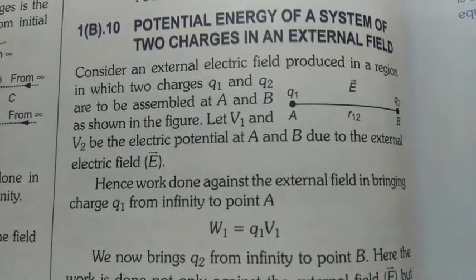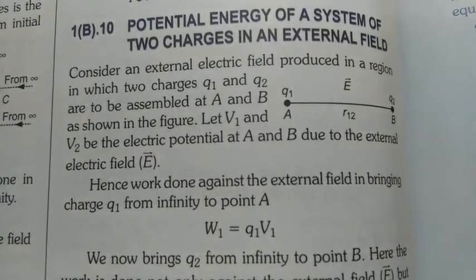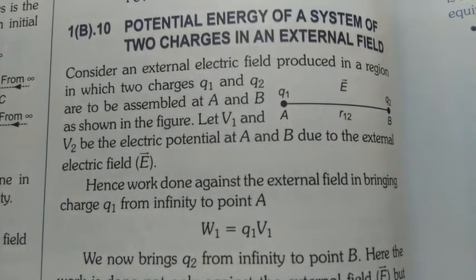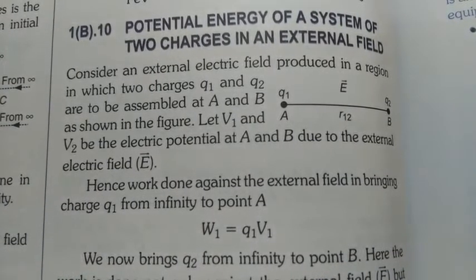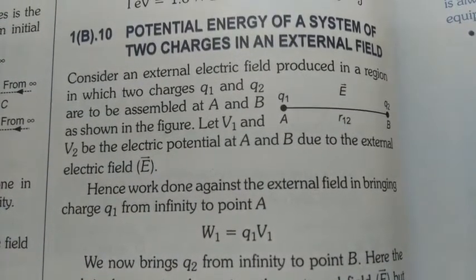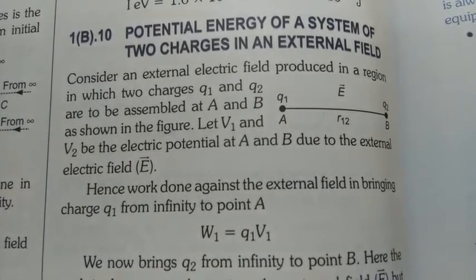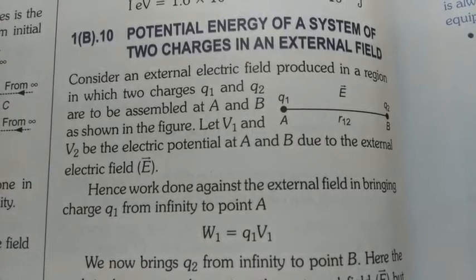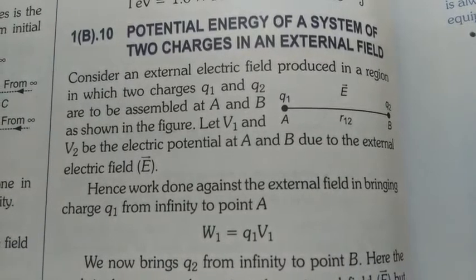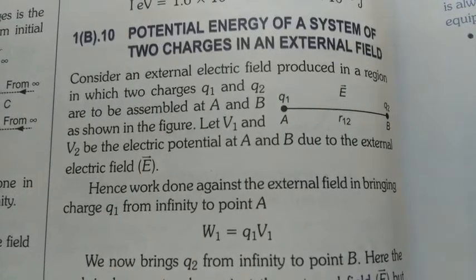In the previous case, we have discussed the electric potential energy. At that time initially there was no external field. Whatever system of particles we have discussed, that was not placed in any external field. But now we are going to discuss a case when there is an external field in which we are placing the charged particles.